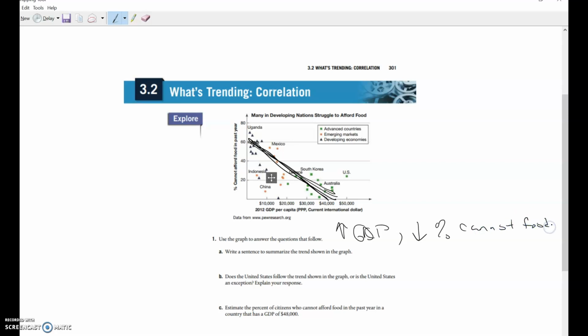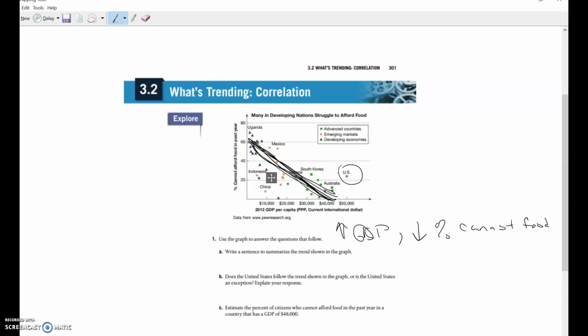And again, I could write that in a sentence. I could say countries with higher GDPs have a lower percent of citizens that do not have access to food. All right, does there seem to be an exception? Well, this line seems to be in the average right about here. And so the US does seem to be an exception.